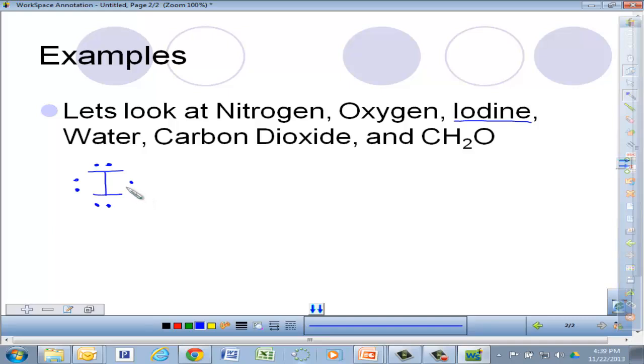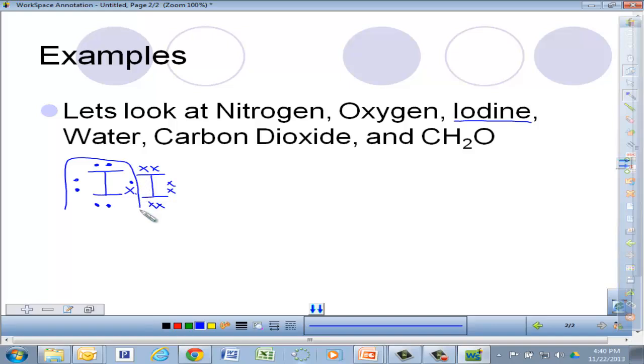Another iodine is going to come along, and it's going to have its 7 valence electrons. If you notice on this one, I use the same color, but can you see the original 7? When you look around this iodine, you can still see the 7 circles. Those represent the 7 valence electrons. When you look at this iodine over here, you can see the original 7 X's.